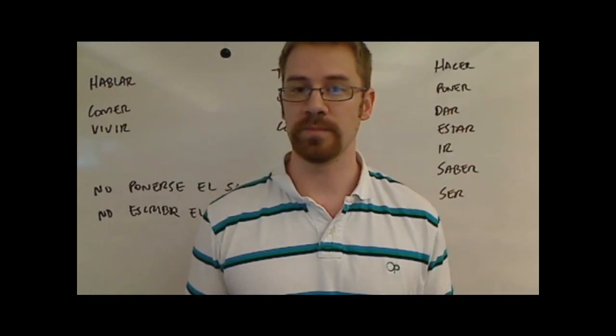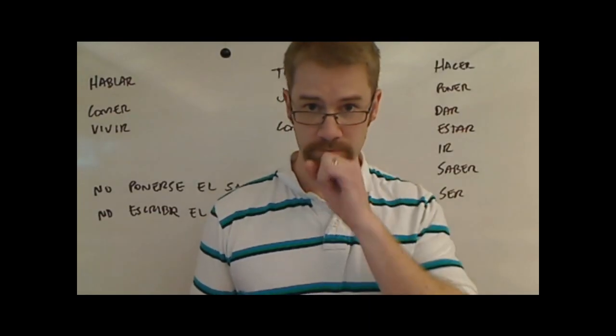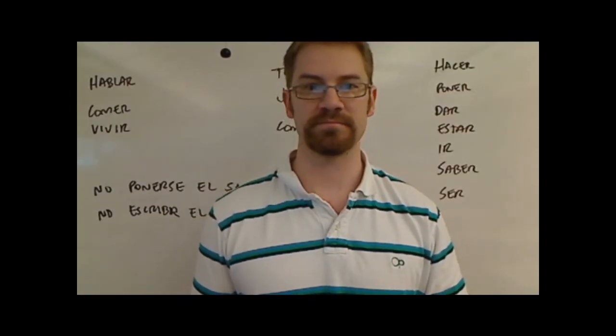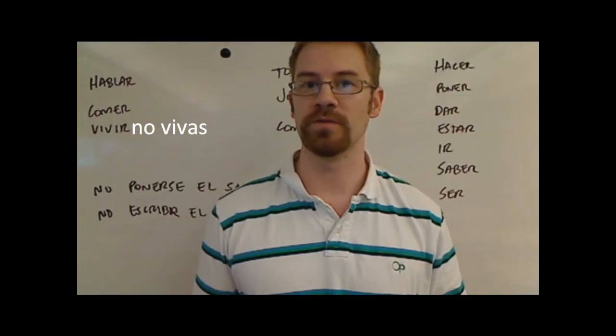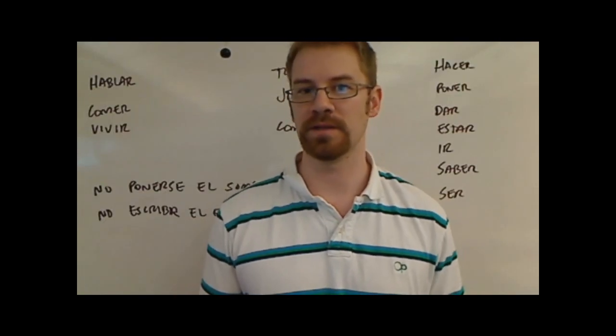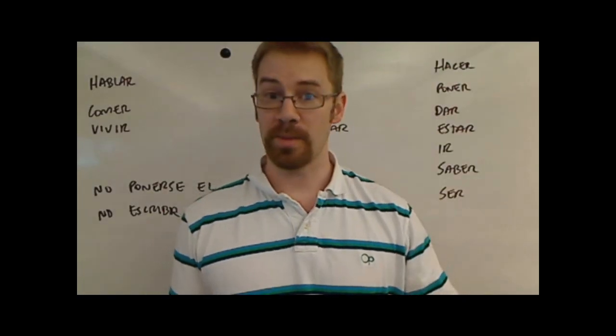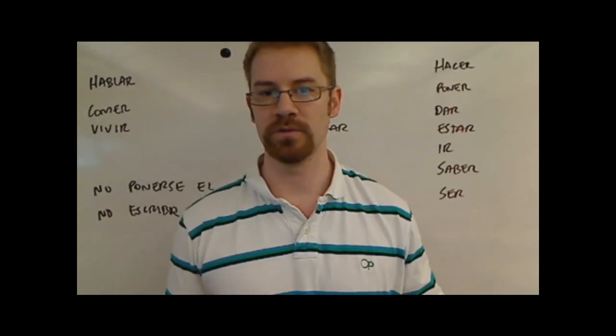Comer, so don't eat something, no comas. And then vivir, if I want to say don't live, not a very nice thing to say, but if you want to say it to someone, no vivas, no vivas in Juarez, Mexico, maybe. Don't live in that city in Mexico. It's kind of dangerous. So it kind of goes opposites with the regular verbs. Well, they all go opposites, but that's how you do a regular verb.